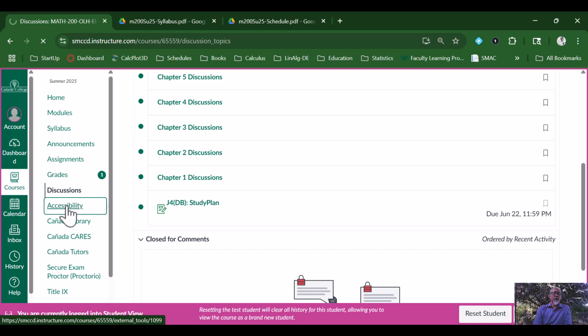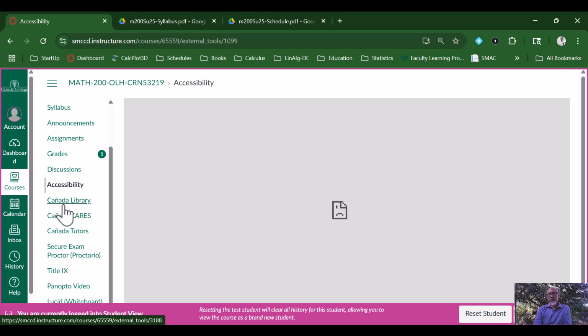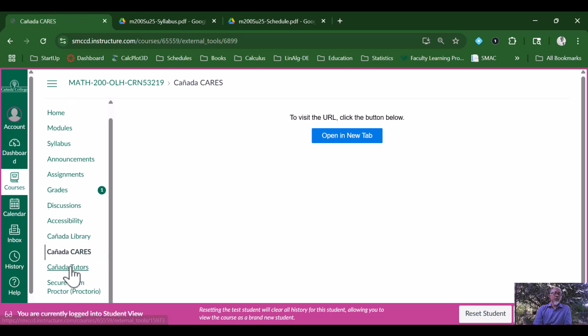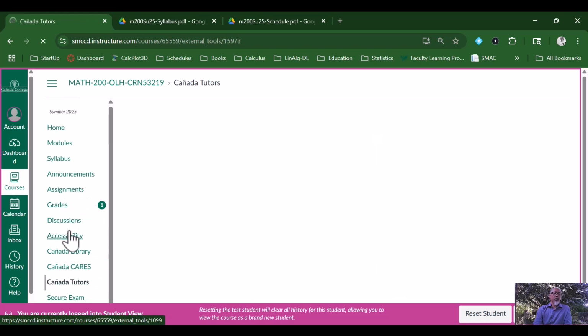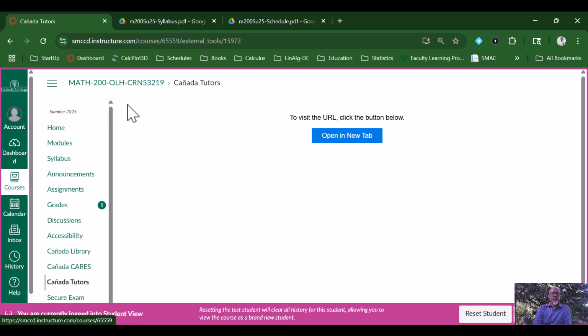The rest of this is just information about the college in general. We have an accessibility link over here, which doesn't seem to work. We have information about Kenyatta College, Kenyatta Cares Program, tutoring at Kenyatta College, and here's a Proctorio link, but I don't think you need to click on that. You just have to have Proctorio installed. And then once we get to our third journal assignment, you'll see that you're going to have to try to install that. And then there's a few more miscellaneous links over here. But I think that's it.